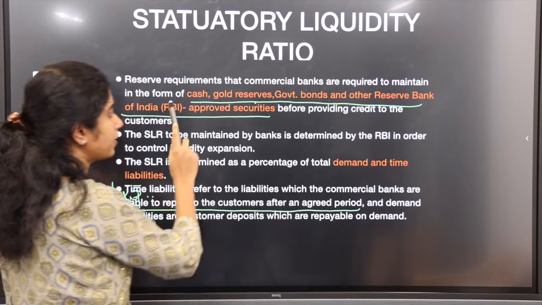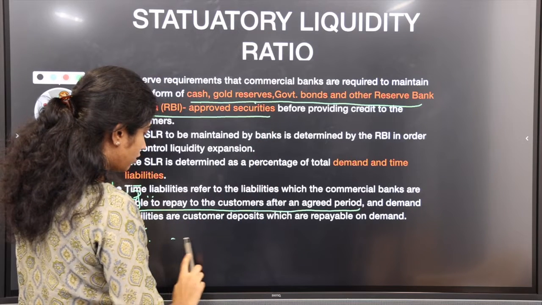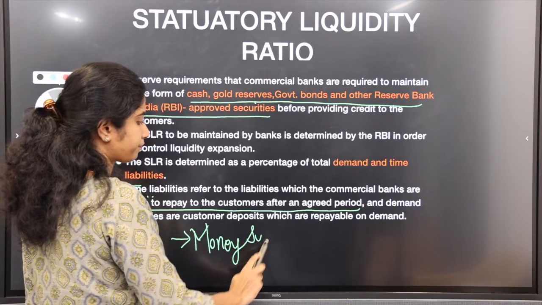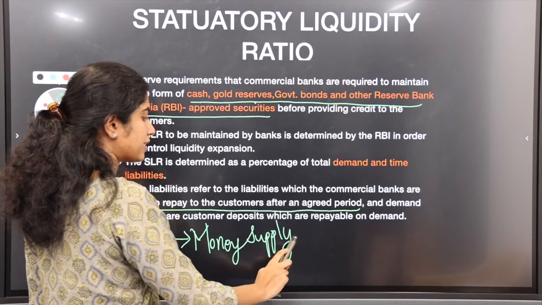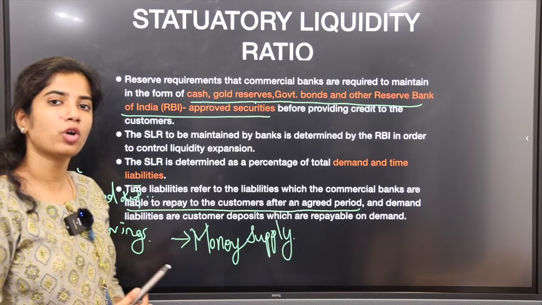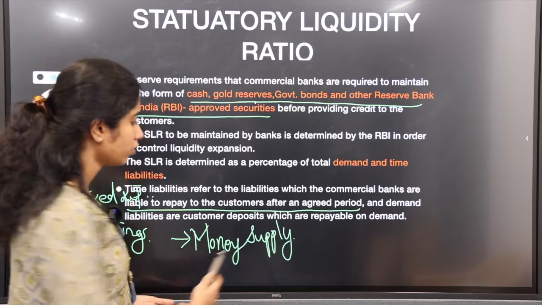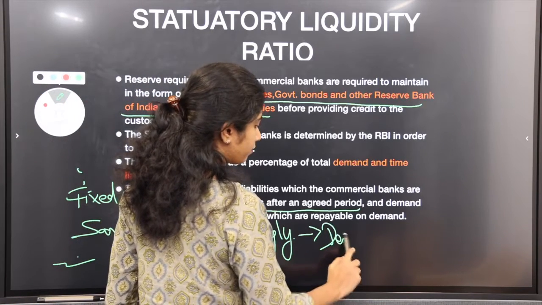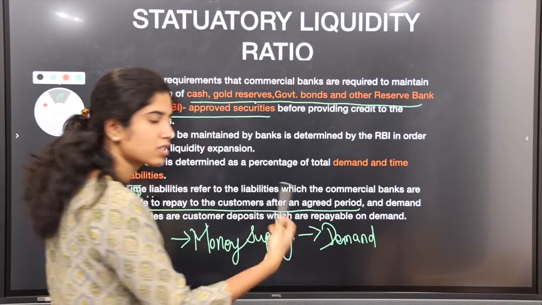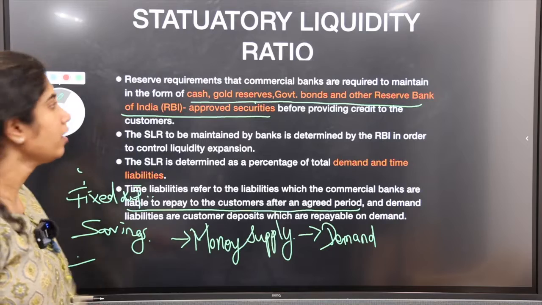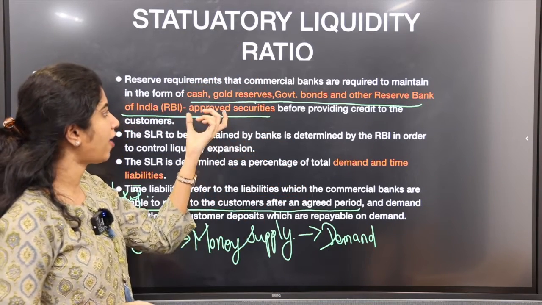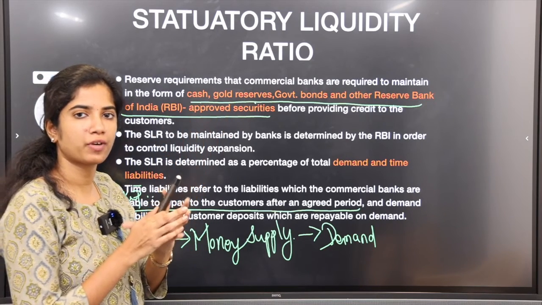If everything is being lent to customers, money supply increases in the hands of people. What will you do with the money? You want to buy something, so demand increases. When supply does not meet demand, if the demand is surging very quickly or rising sharply, that will lead to inflation. So instead of lending every money, they have to keep some portion of it in reserves.